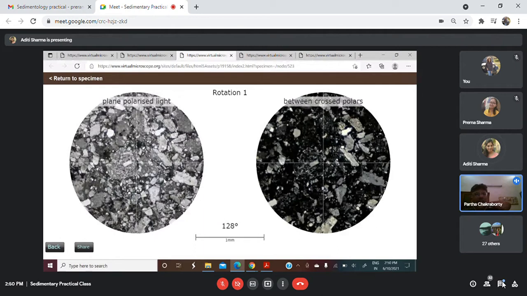Now somebody was asking me how to differentiate between a lithic fragment and a matrix. Can you find what is lithic fragment and matrix? Who was asking me that? All silent, no answer. Anyway, hopefully we are able to explain to you how to differentiate between a lithic fragment and a matrix.